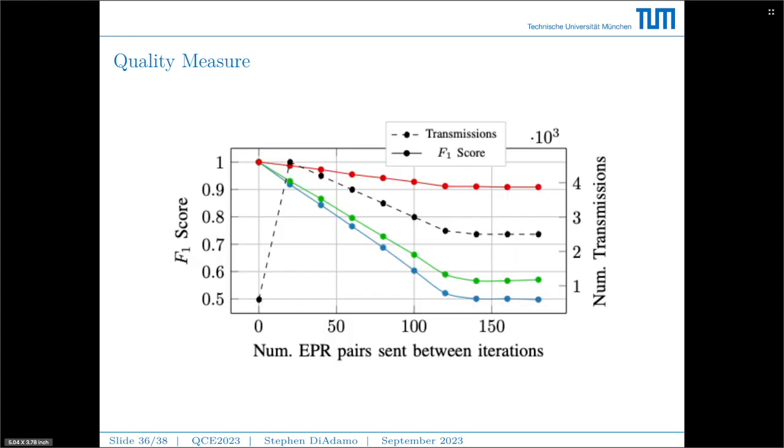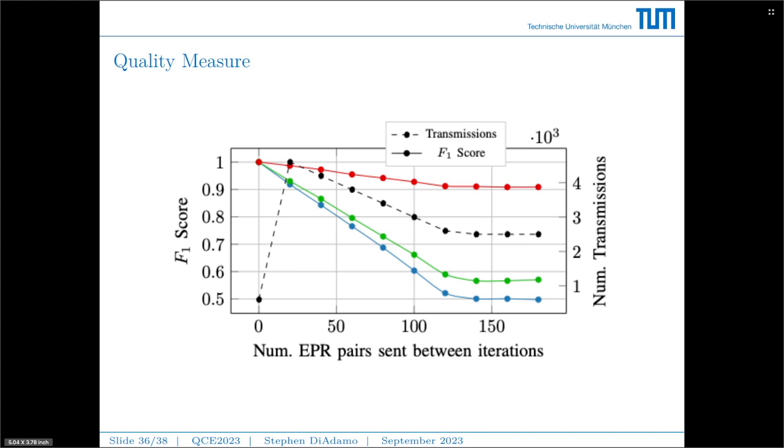Here are the results of performing this distributed k-means clustering, where during the idle times we used the time to distribute entanglement between two nodes. On the left, we track the F1 score. On the right, we track the number of total transmissions. We track the total transmissions using the black dashed lines, and the solid colored lines represent different qualities of memory with the associated F1 score.